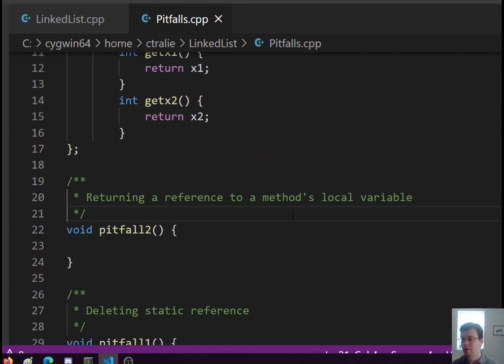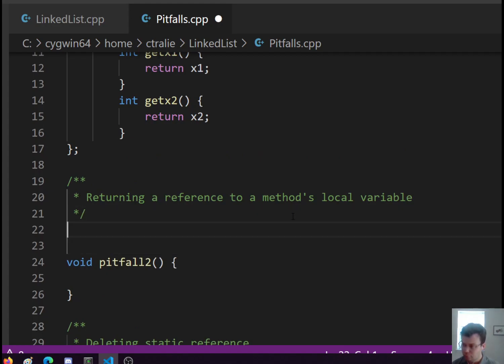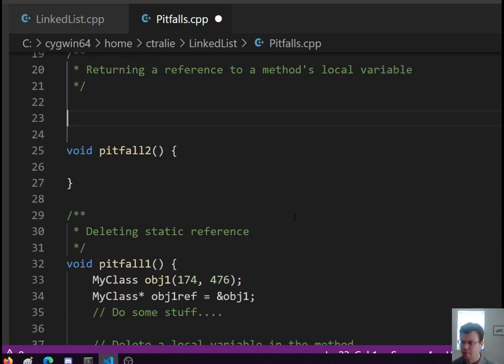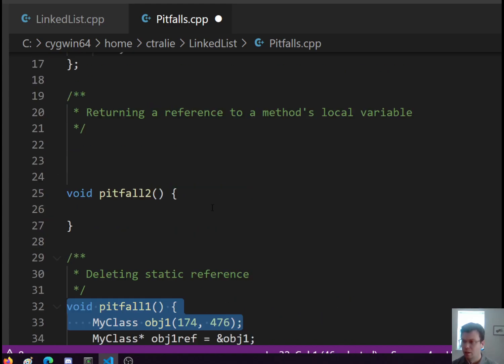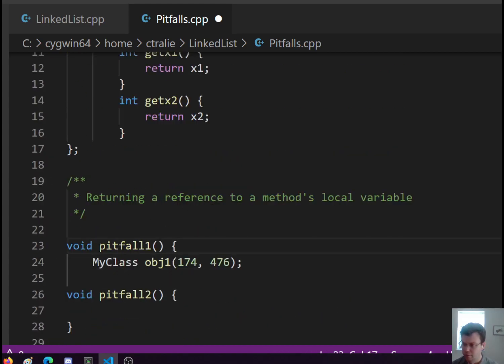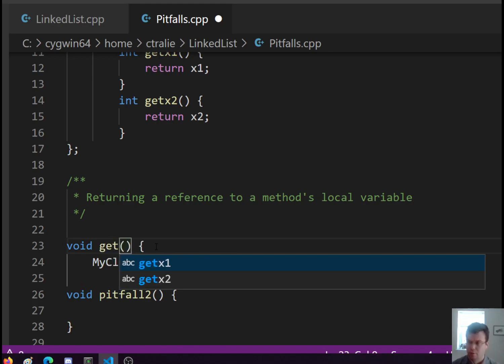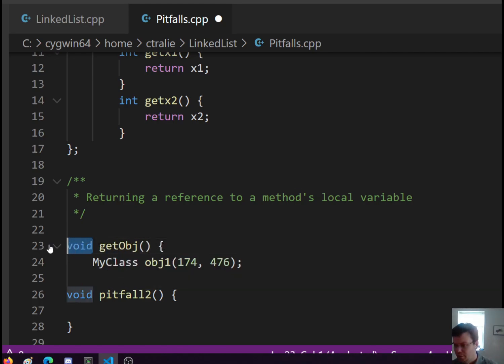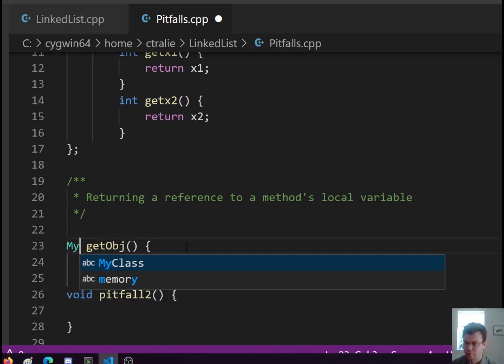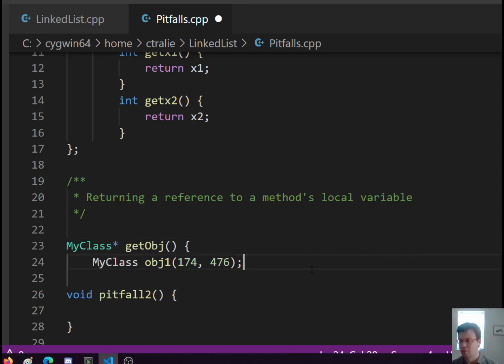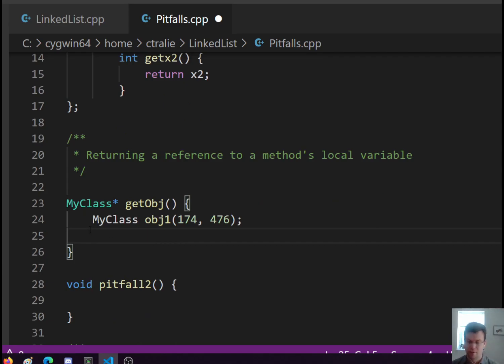Let me define another method here, and this method is supposed to return a reference to some object. So not the object, it's not going to copy the object, it's going to return a reference to the object. Let's say I make this object here, and then I'll return a reference to it.